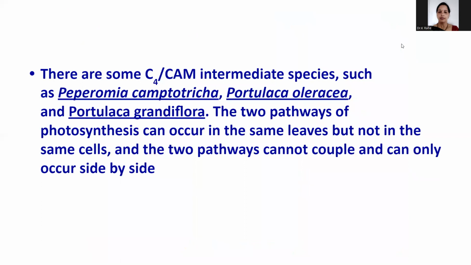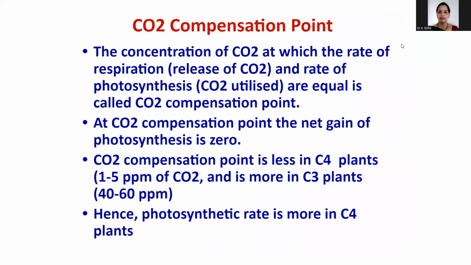There are also some C4-CAM intermediate species. We'll discuss that. And what is the CO2 compensation point? This is important from the examination point of view. The CO2 compensation point is the concentration of CO2 at which the rate of respiration, that means the release of carbon dioxide, and the rate of photosynthesis, the utilization of CO2, are equal.